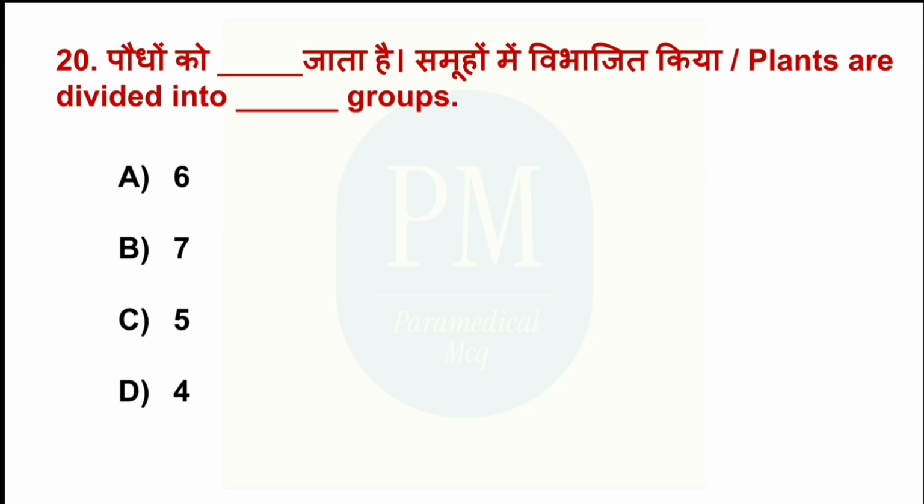Plants are divided into dash groups. Option A, 6. Option B, 7. Option C, 5. Option D, 4. The correct option is option C, 5.